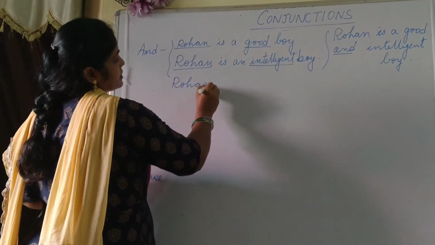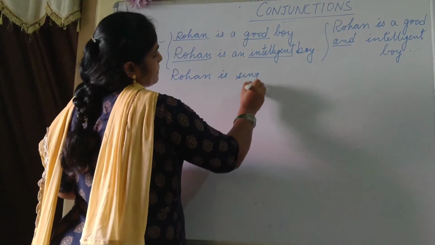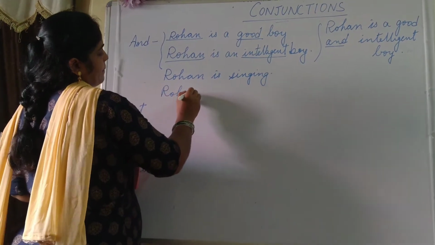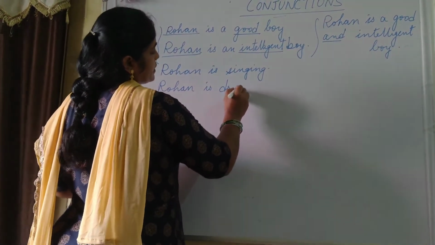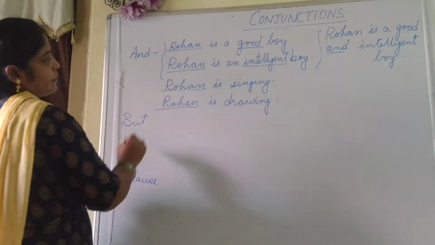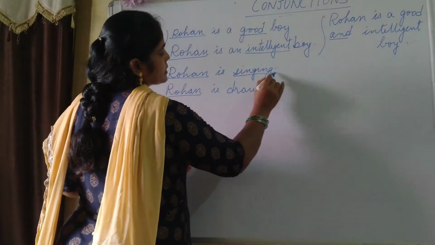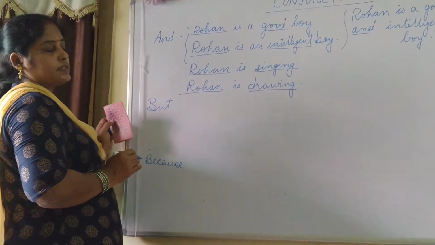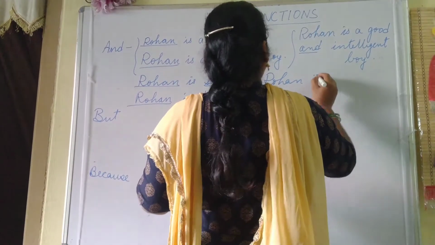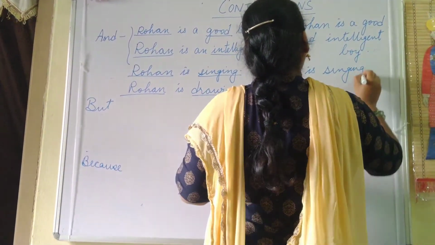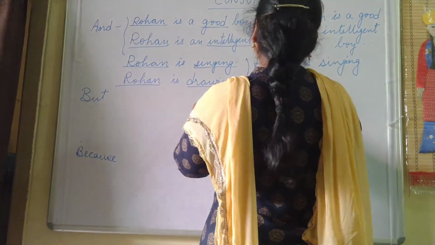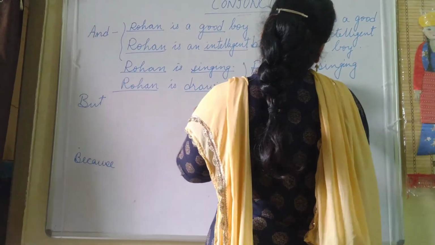Rohan is singing. See there, Rohan is drawing. See the difference between both the sentences. Here Rohan is there, but here the activity is different. One is singing and in the next sentence it is drawing. So here also we can add: Rohan is singing. See, the subject is the same, but your object is different. Rohan is singing and drawing.